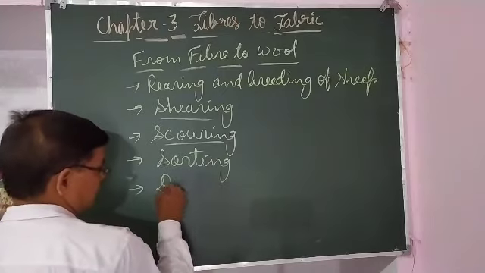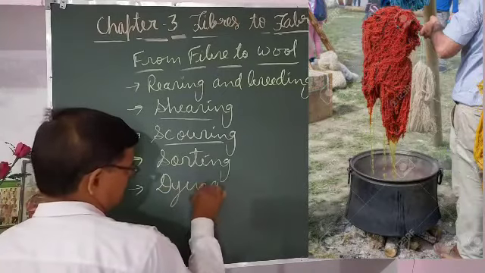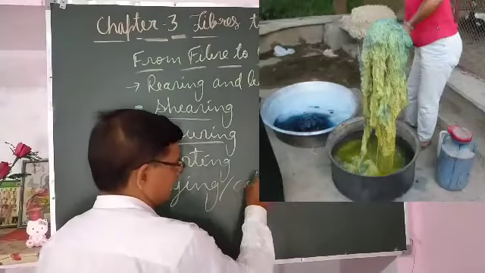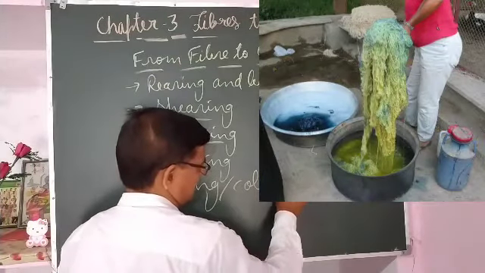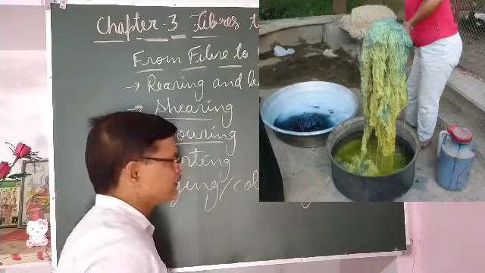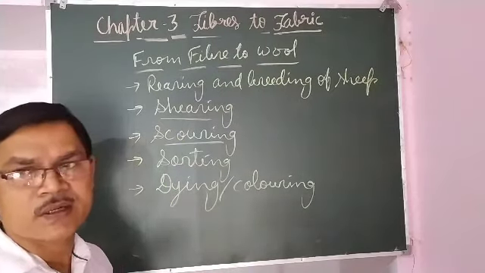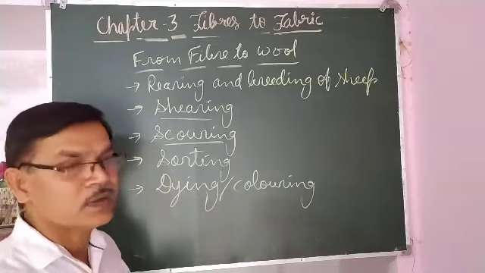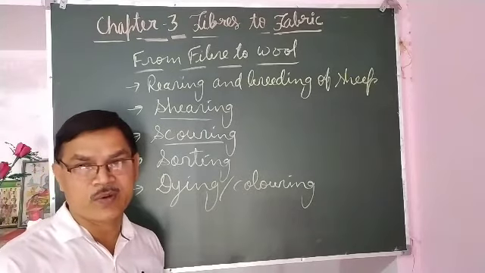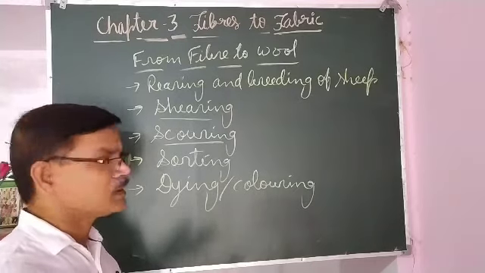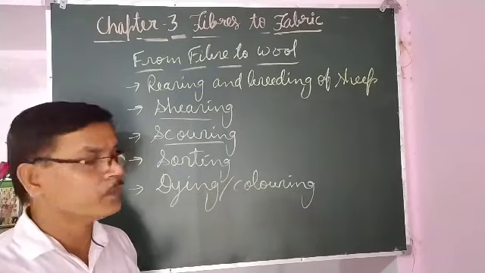After that, dyeing is done. Dyeing is coloring. Since the color of the hair of sheep is either white or grey, that is not very attractive.